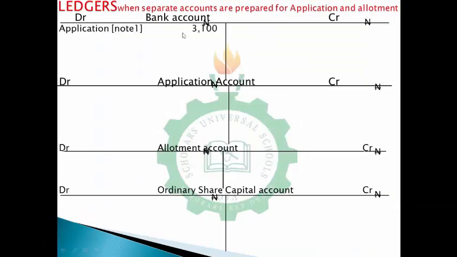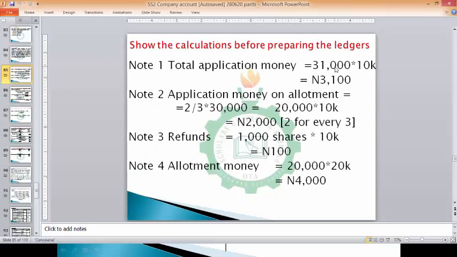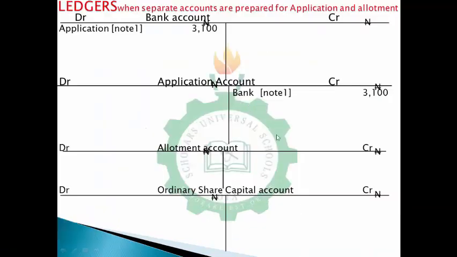You debit bank, right? Good. And you credit application account. That's note 1. Don't forget, you debit bank, you credit this. Now the next thing is you refunded. At the point of refunding, you have to credit bank because the money will be going out from your bank. So you credit the giver. You credit bank, then you debit application account. Credit 100 naira, then debit this, 100 naira. Now if you understand this so well, then we can move to the next thing.